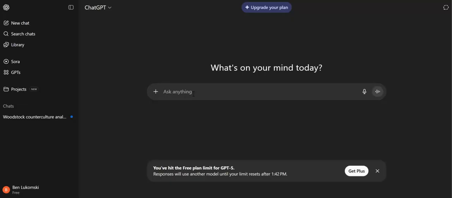So the way that you use ChatGPT is very simple. You literally just type whatever you want into this box, and then it will generate responses for you underneath it. And over on the left side of the screen, down below where it says chats, it will save the chats for you so that you can go back and refer to them later, provided that you're logged in with an account. So let's assume I'm writing an essay about Woodstock counterculture.